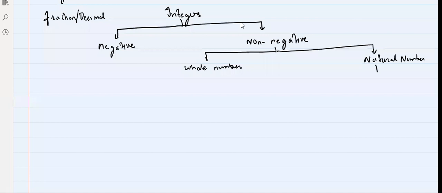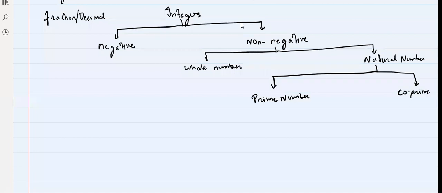Natural number is again further divided into prime number. Again, there are many divisions. Then co-prime number. There are many other divisions, and composite number also, you can just say composite number, consecutive number. So we will study till this.